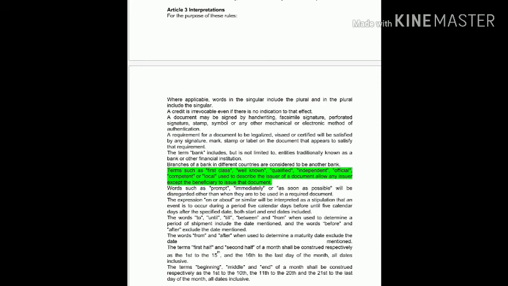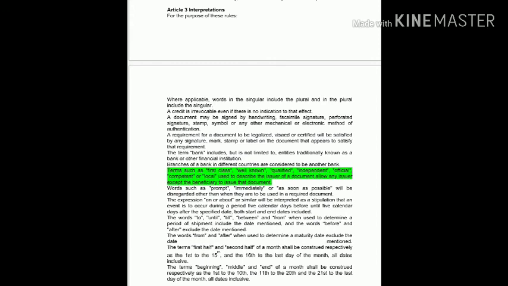Like in additional condition, we might write 40 tons of billets should be shipped on or about 14th December 2019.